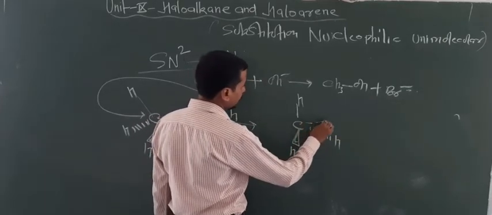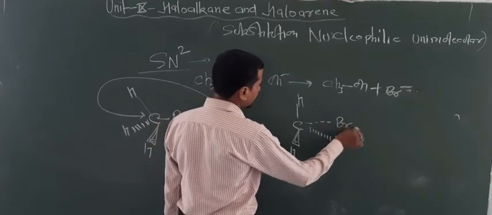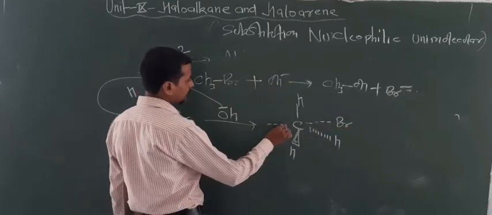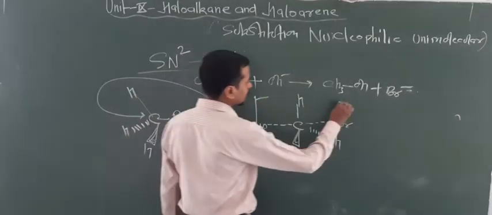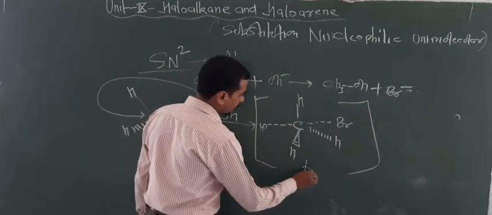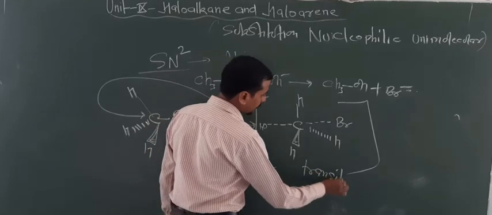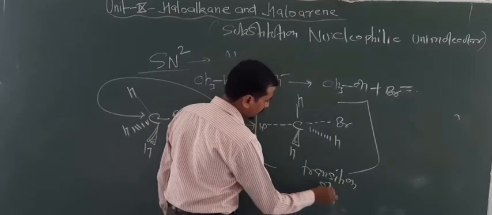So here breaking of the bond takes place for Br, and addition of OH, new bond formation takes place with the OH. So this is known as the transition state.